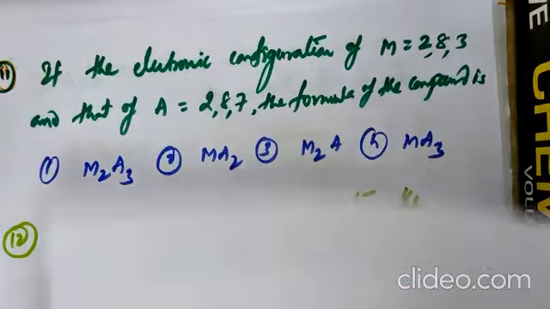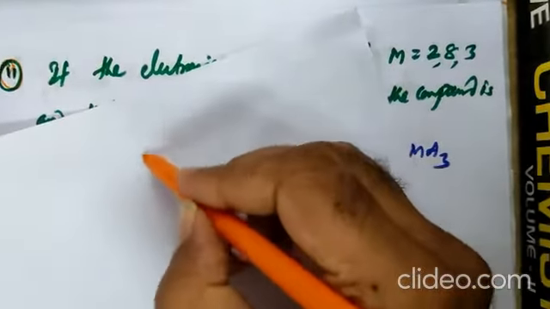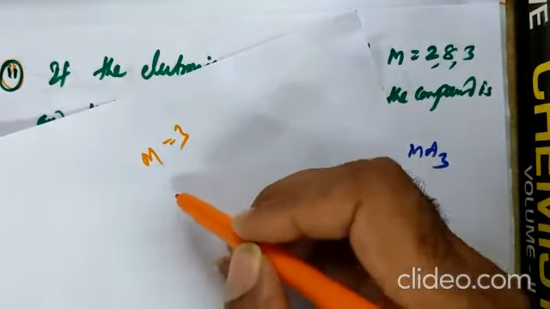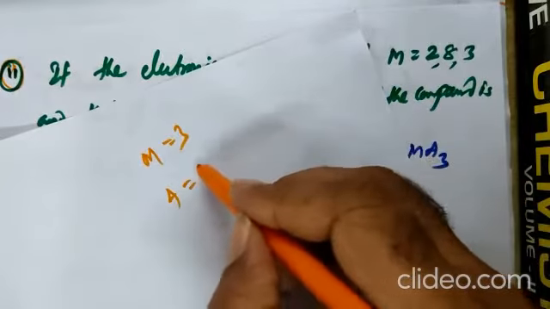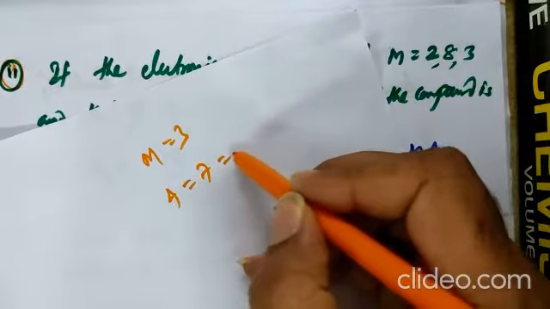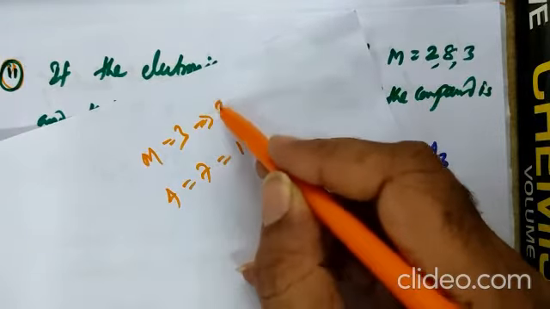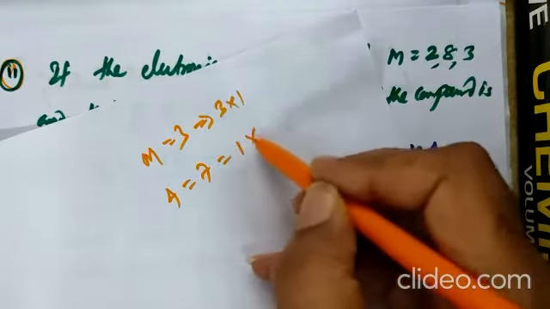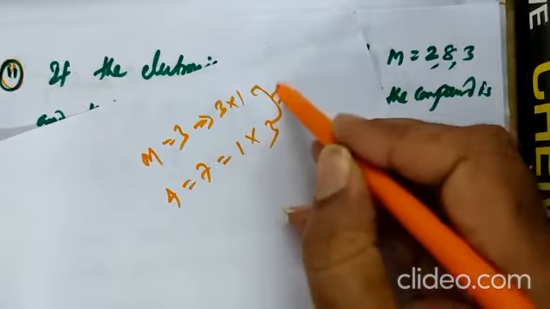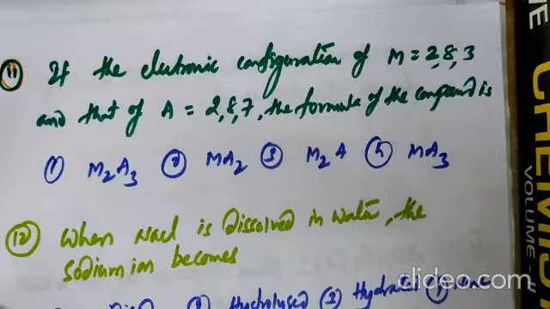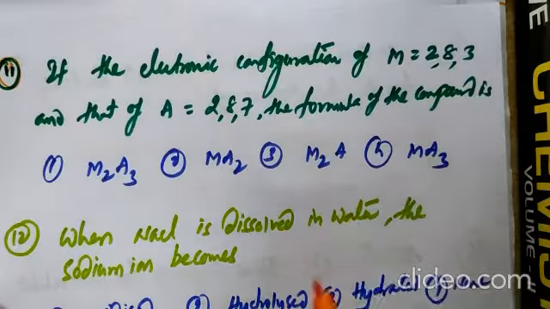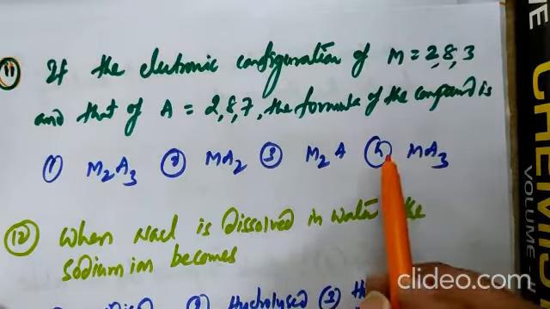Between them, M outermost contains 3 electrons and A has 7 electrons. This one requires only 1. This one is ready to lose 3. So criss-cross, the correct answer is MA3. What is the correct answer? MA3. So here correct option is 4.